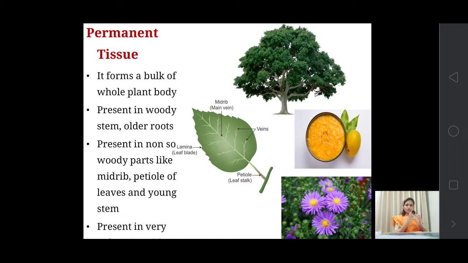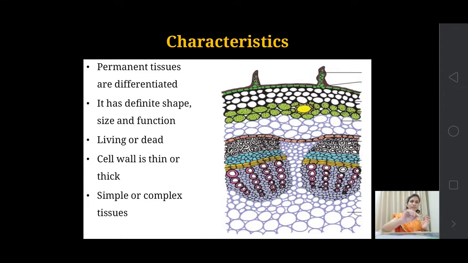So let's go into more detail about the permanent tissues. What are the characteristics of permanent tissues? After they lose their ability to divide, these permanent tissues get differentiated, or in other words they become specialized.